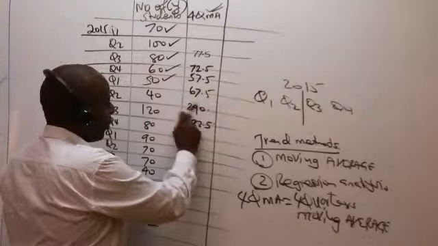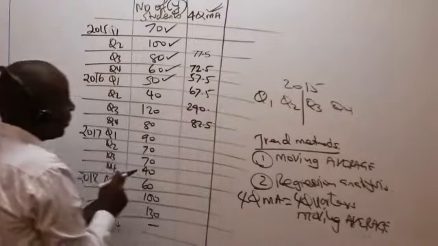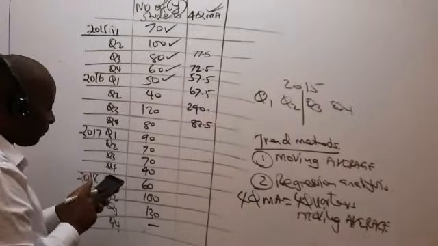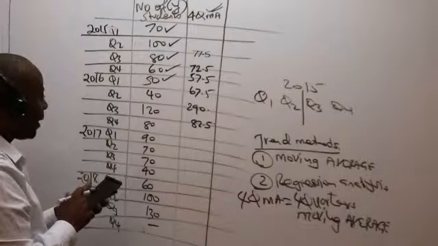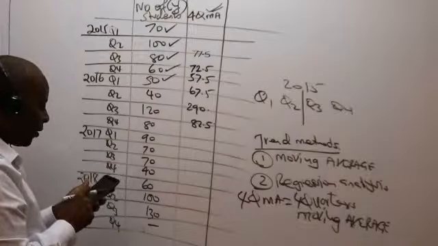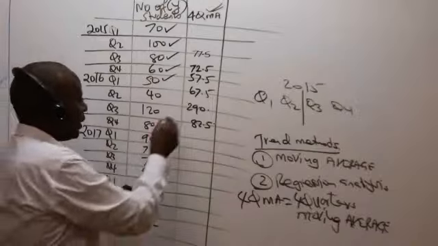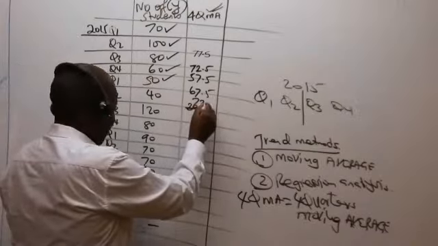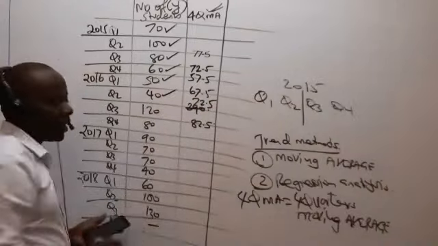Now, this one I don't think I got correct. That one must be wrong. That one was supposed to be 50 plus 40 plus 120 plus 80, where I got 290, so divided by 4, I ought to have gotten 72.5. Please go ahead and tick that.